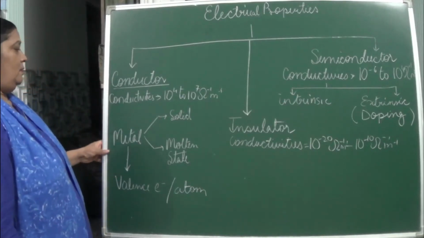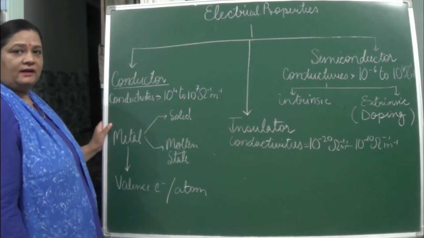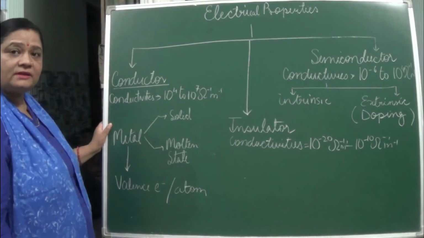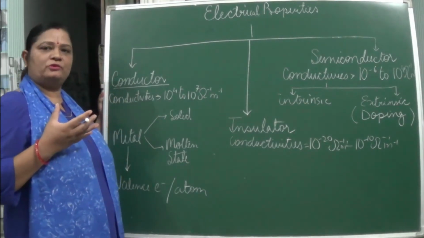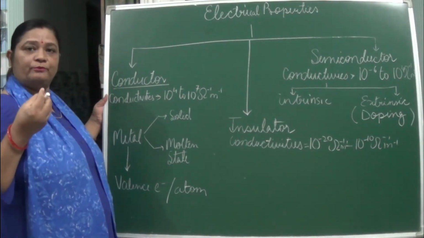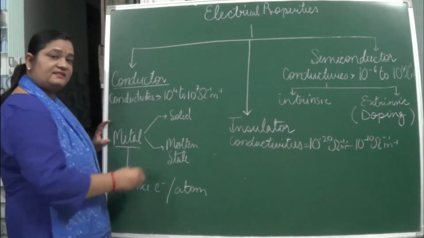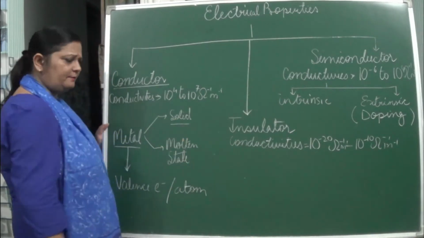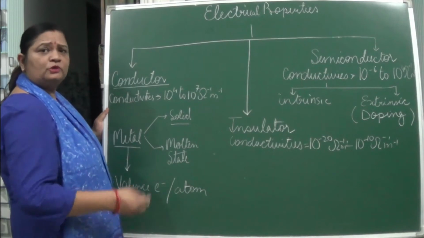Okay. When we talk about these conductors, which type of solids can conduct the electricity? The metals, isn't it? Why am I saying metals? Because they have got free electrons in their outermost shell. You are studying this from class 9 only, I think so. So metal, yes, it can conduct the electricity, but in which form? In solid form when it is singly present. Like I can say aluminum, copper.